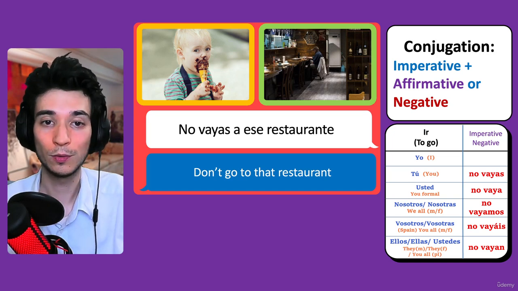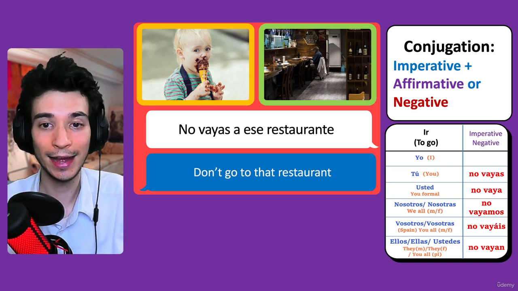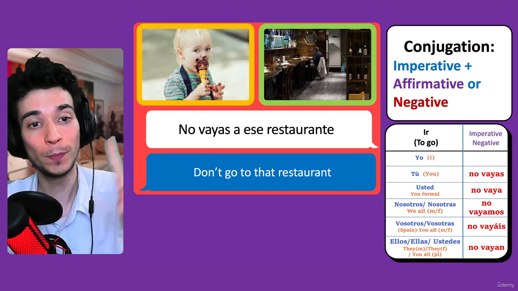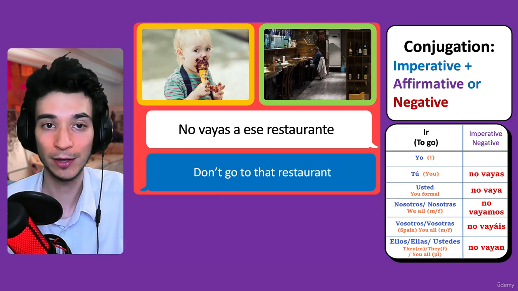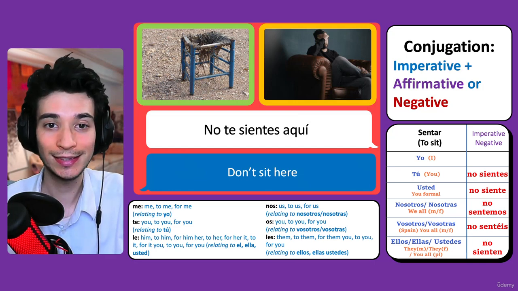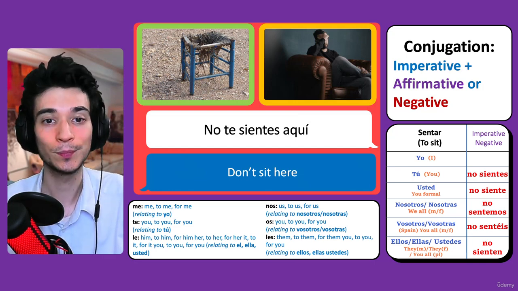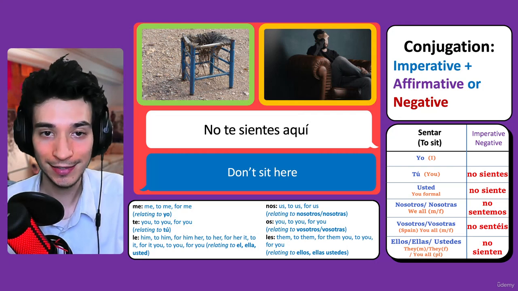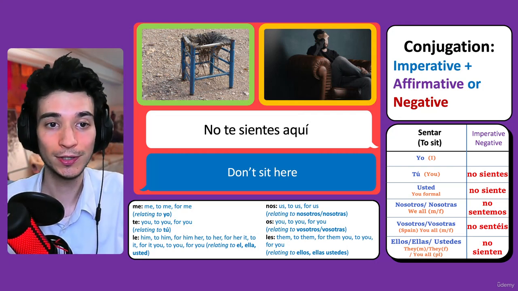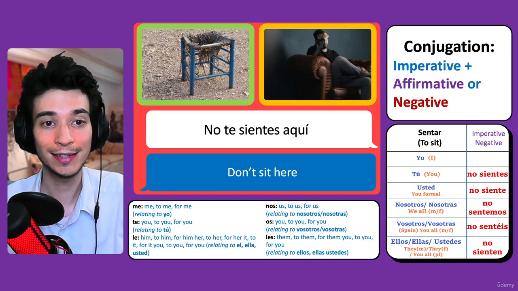And another one, no vayas a ese restaurante. Don't go to that restaurant. Okay, and another example. No te sientes aquí. Don't sit here. Basically, don't sit yourself here.